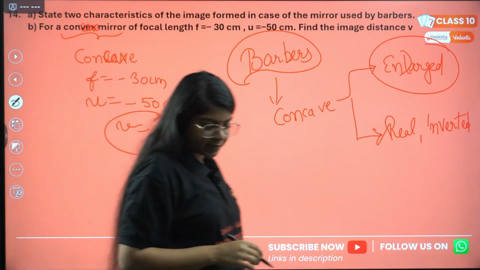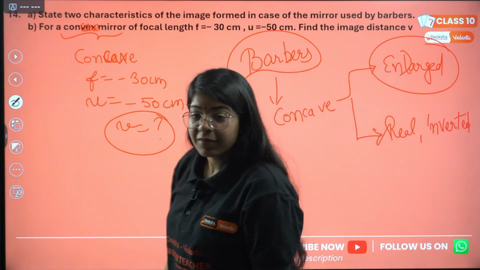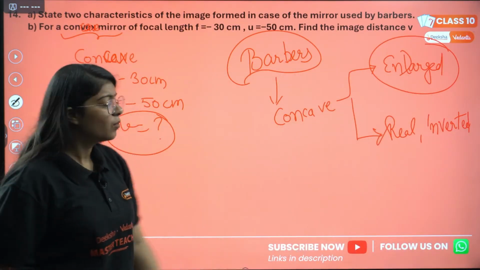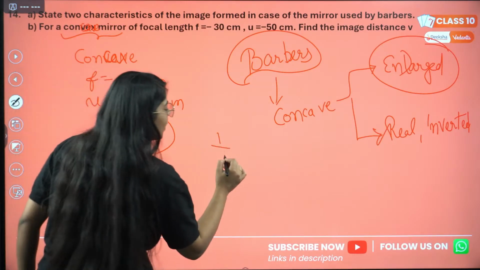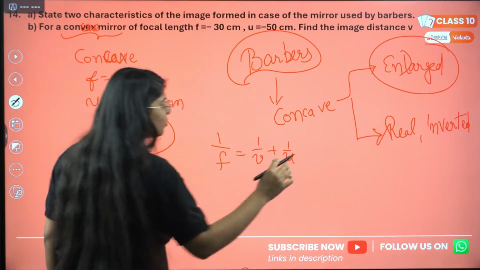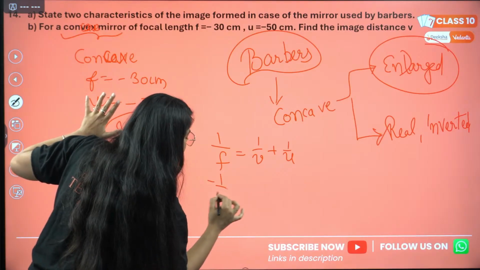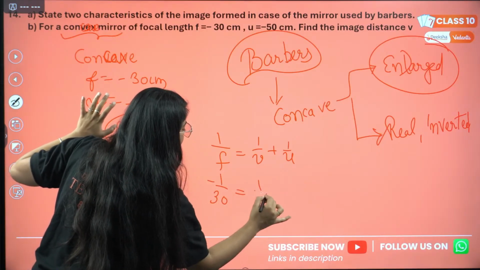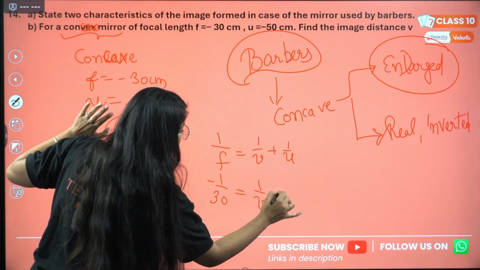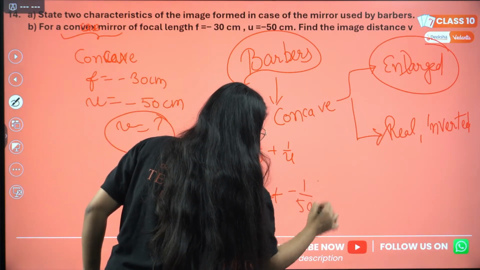Can you find it? As we are given that this is a mirror, we'll simply use the mirror formula. Can you see how easy these questions are? You just have to use a little bit of your brain. So focal length is minus 1 by 30, 1 by v we need to find, and 1 by u is minus 1 by 50.